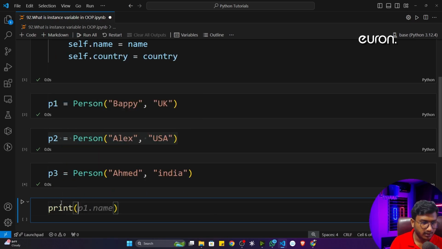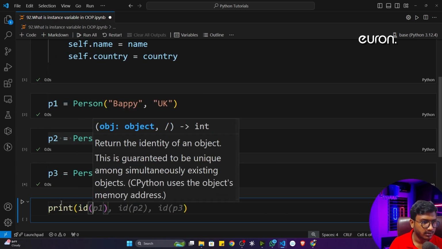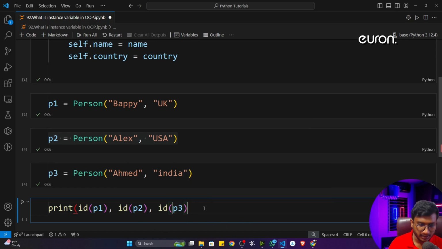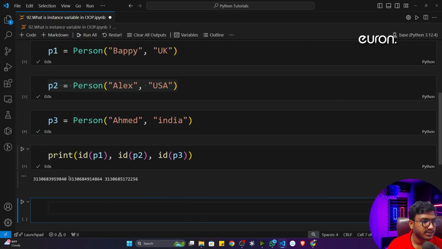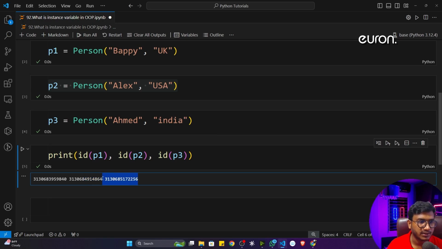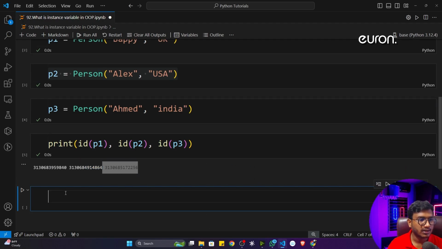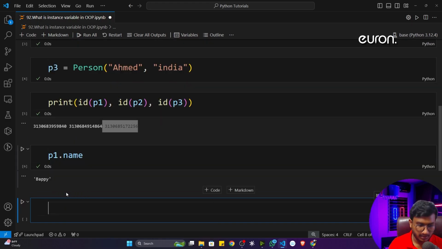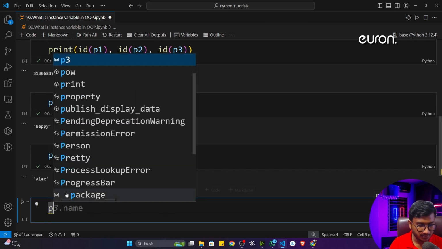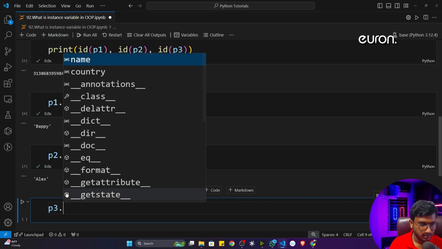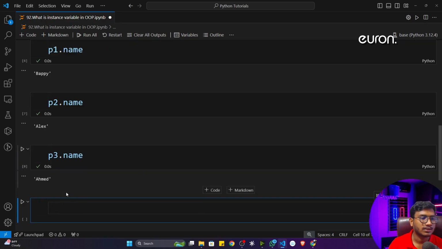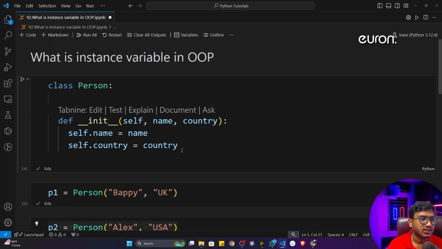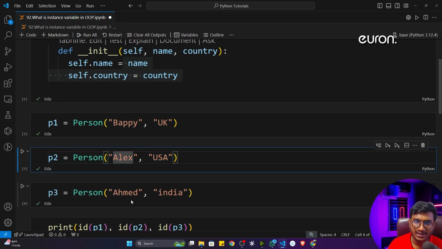If I print the ID of all the objects, P1, P2 and P3, and execute, this is the ID of P1, this is the ID of P2, and this is the ID of P3. So they are actually different objects. Now if I write P1 dot name, it will give me Bappy. If I write P2 dot name, it will give me Alex. If I write P3 dot name, it will give me Ahmed. That means although I have taken the same variable here, I can store different values inside this particular variable.